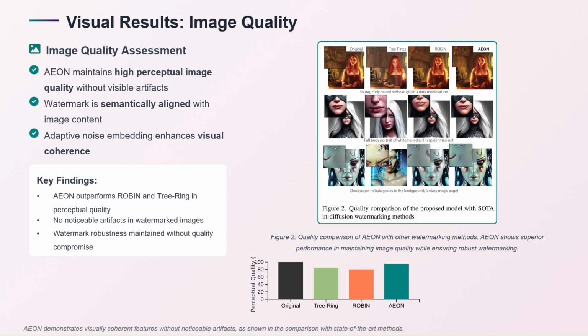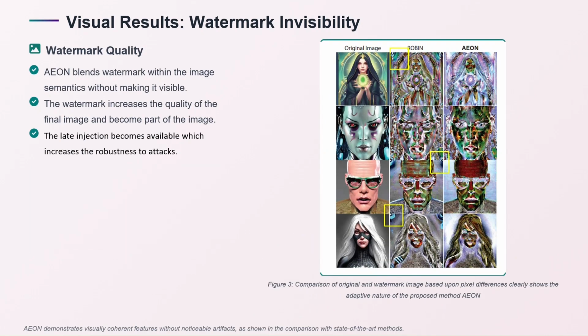To assess the image quality, we plot this figure where we can see that Tree Ring has lower image quality, but Robin, despite having better image quality, lacks the intrinsic details of the image. However, Ion is giving better quality that resembles the original image more in semantics.